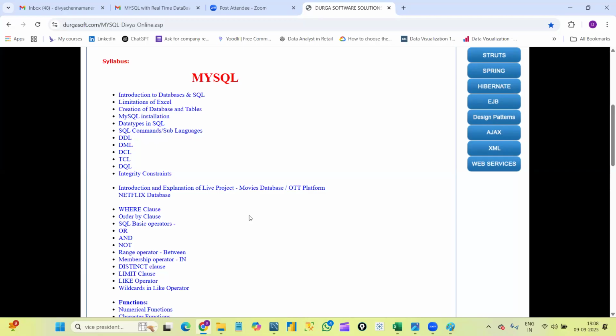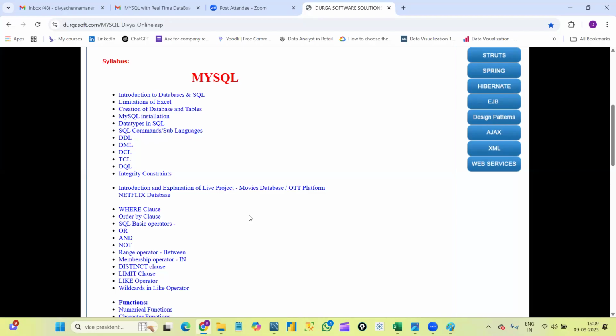Along with SQL, it's up to you which topics and which domain you select. If you're selecting Java, along with SQL you need to learn those concepts. If you are into data analytics, along with SQL you need to learn a visualization tool. But the SQL concepts will be the same for any SQL server.